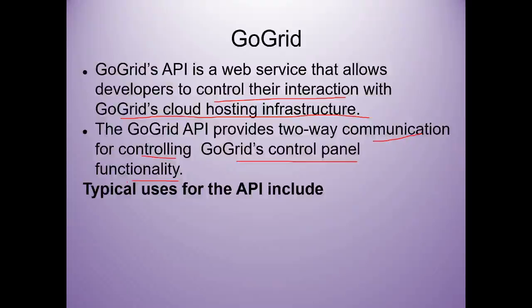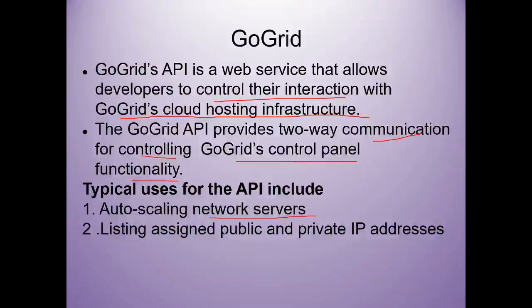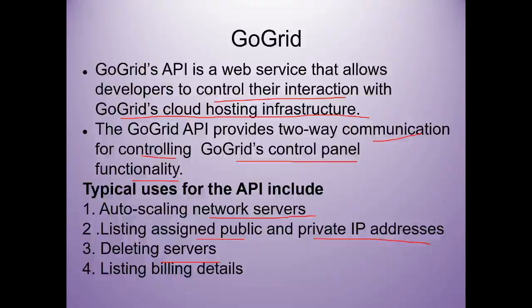Typical uses for the GoGrid API include auto-scaling network servers and listing assigned public and private IP addresses. Even this facility is provided with these APIs. Deleting servers is possible, and listing billing details. All these features also come with the GoGrid APIs.